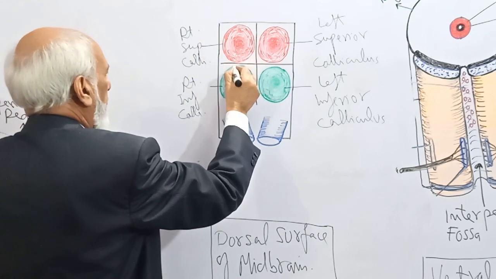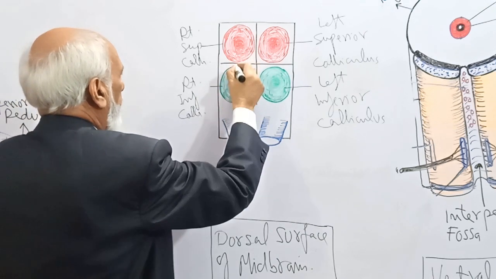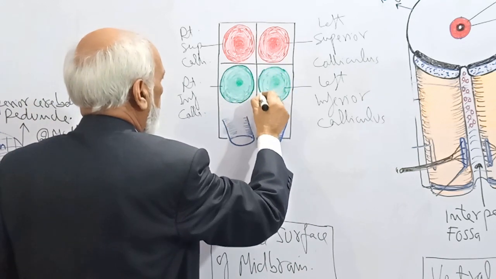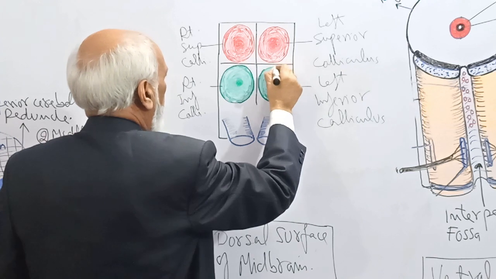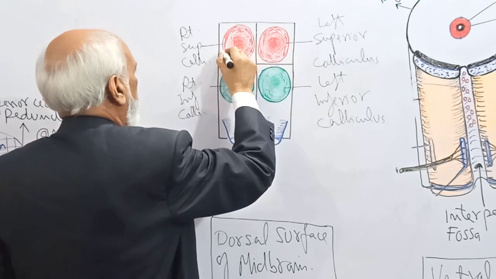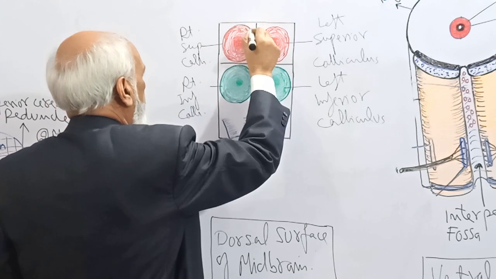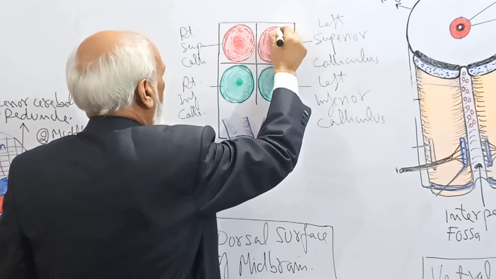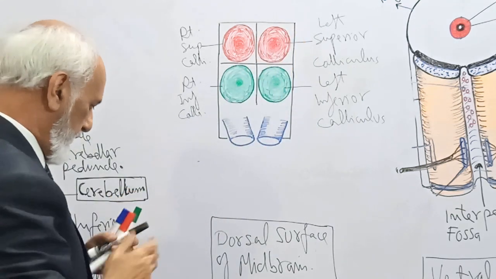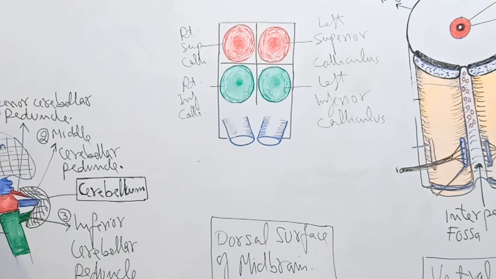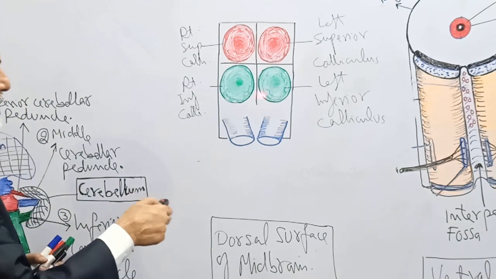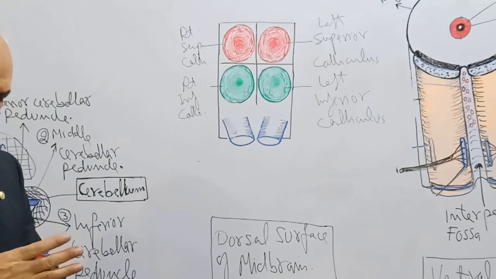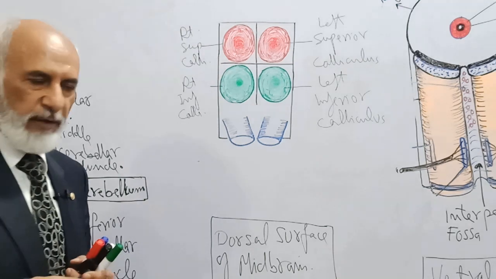So there are four colliculi, four swellings, two superior and two inferior, on the upper part of the dorsal aspect of the midbrain. A pair of superior colliculi and a pair of inferior colliculi.